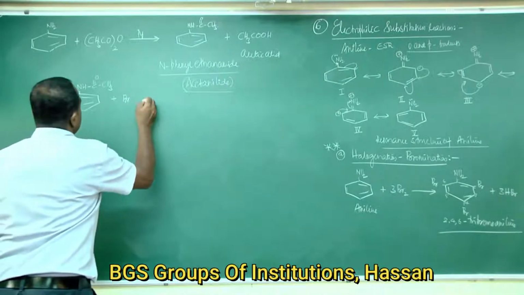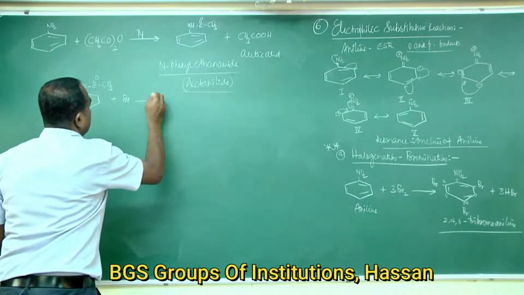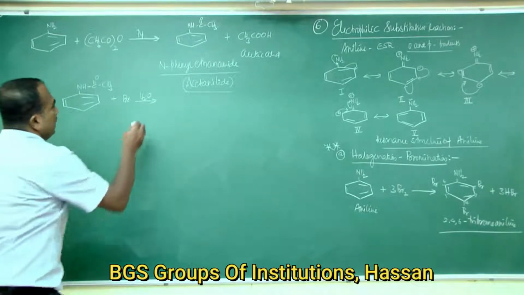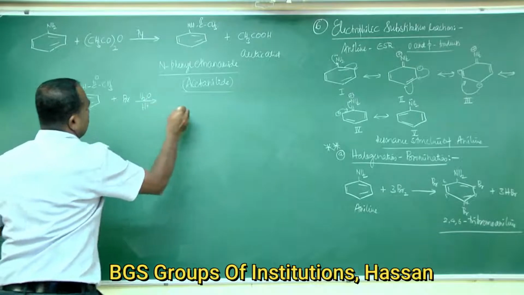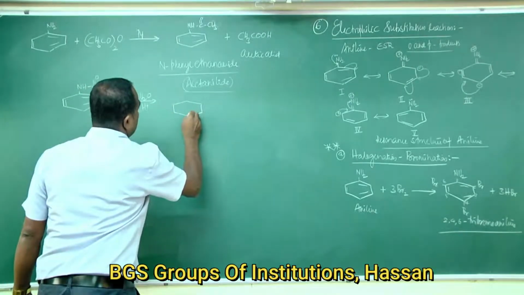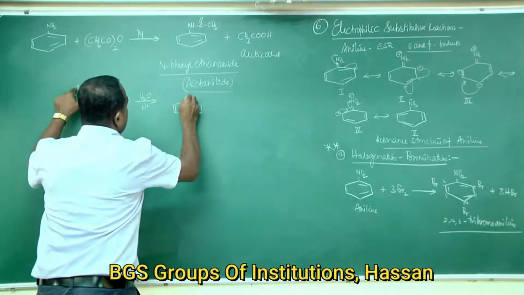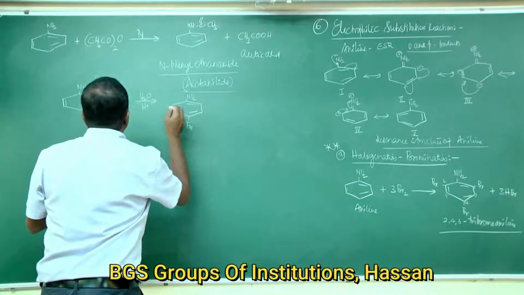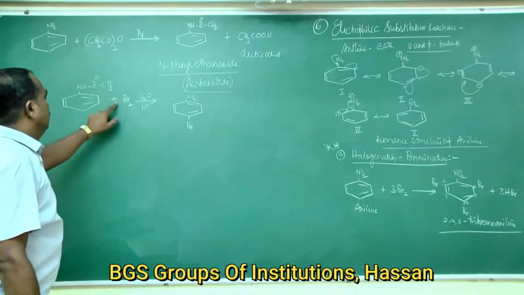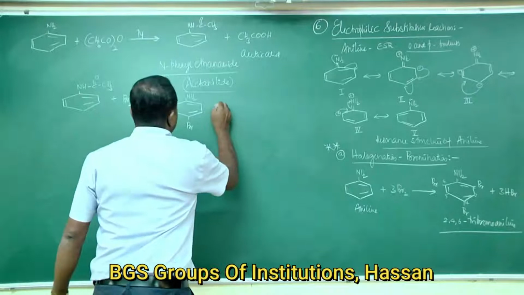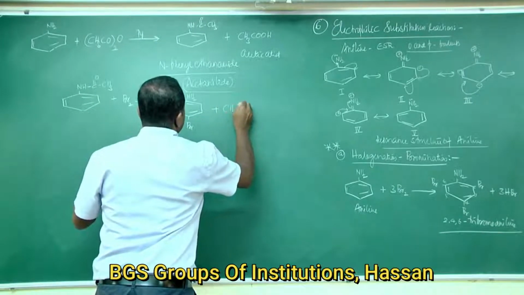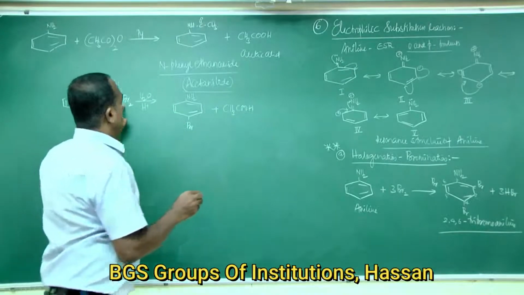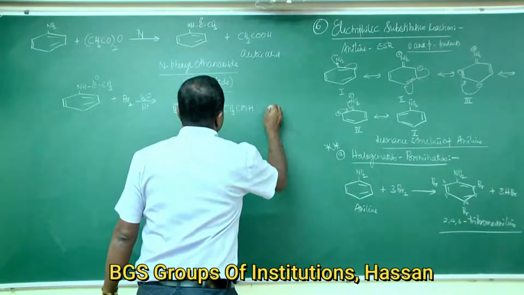On treating with bromine, followed by acid hydrolysis, it gives benzene ring connected to NH2 with Br at the para position. So you take the Br2 plus CH3COOH. H combines with Br, HBr.